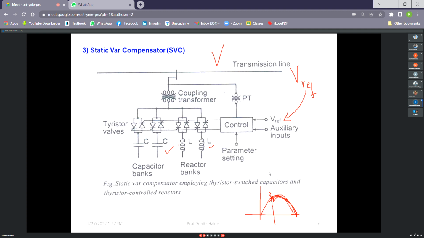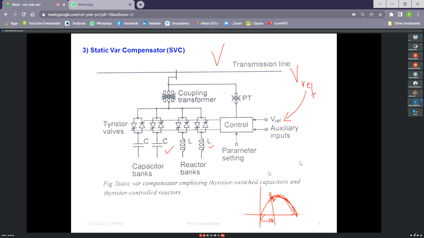After calculating that, it will decide the firing angle alpha and control the capacitive current or inductive current. PT is for the voltage conversion, because the static VAR compensator is a low power device as compared to the power transmission system, and it is connected through the coupling transformer to the transmission line bus.